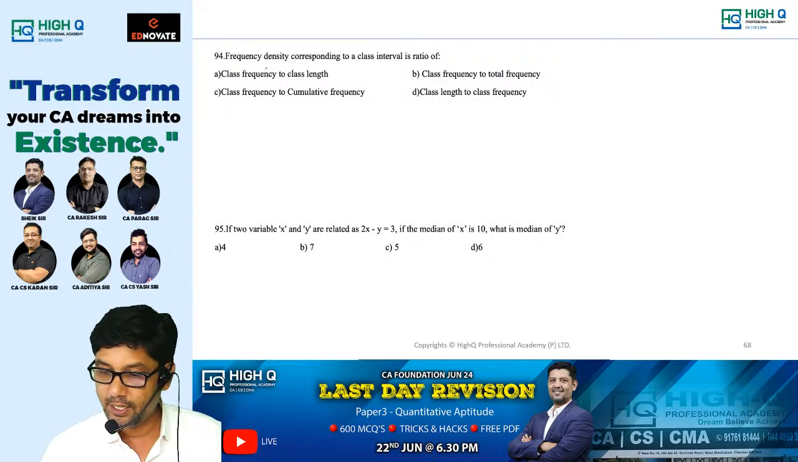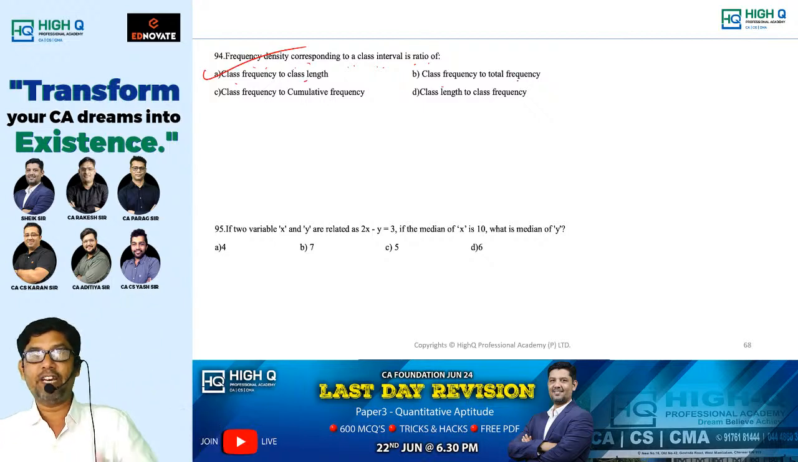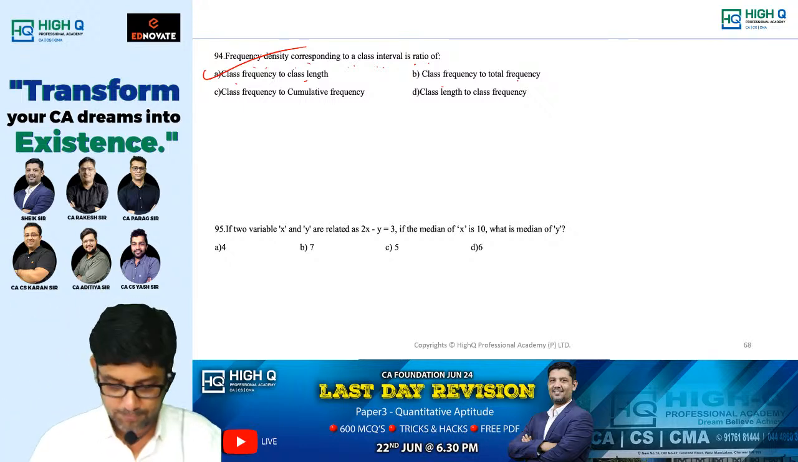Frequency density corresponding to a class interval is the ratio of what? Frequency density is the ratio of class frequency to the class length. Frequency density will help us to build the histogram and it will help us to find the mode.